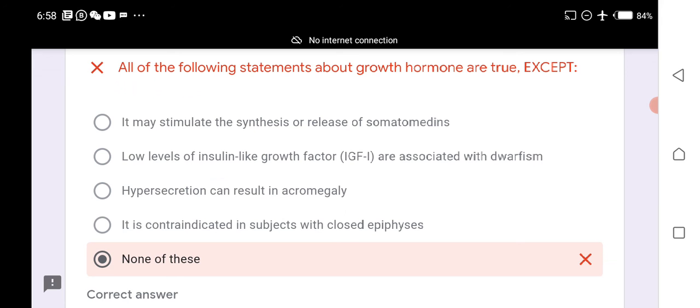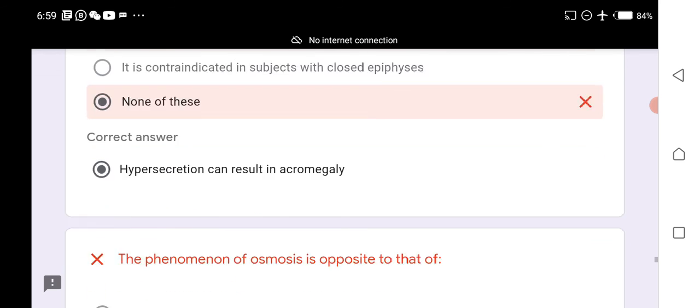Low levels of insulin-like growth factors are associated with dwarfism. It is false that hypersecretion of growth hormone can never result in acromegaly. And it is true that growth hormone is contraindicated in subjects with closed epiphyses.